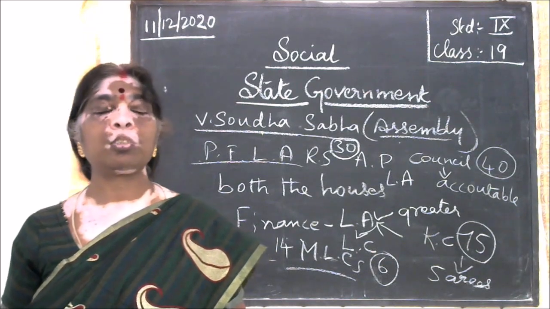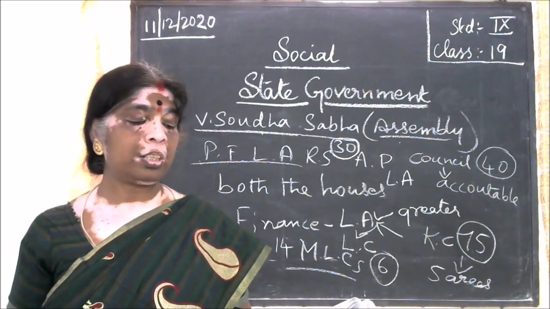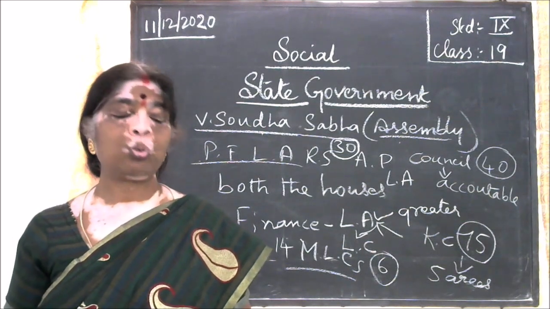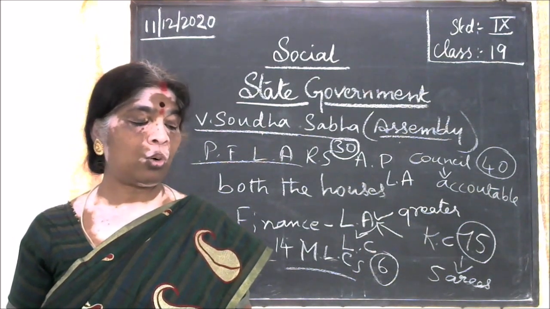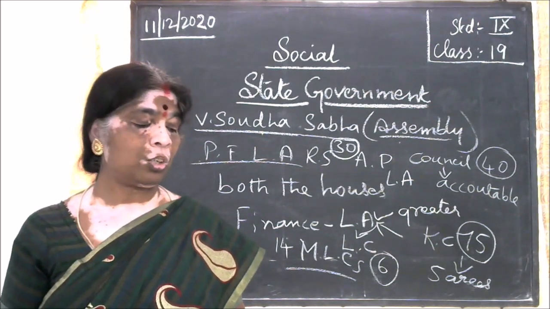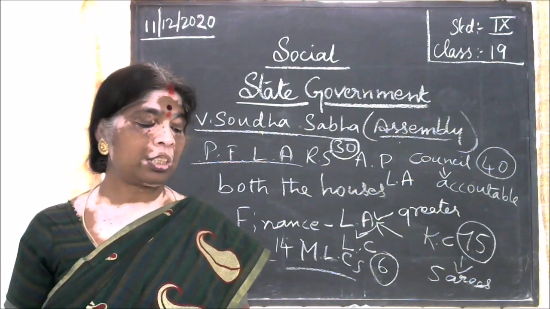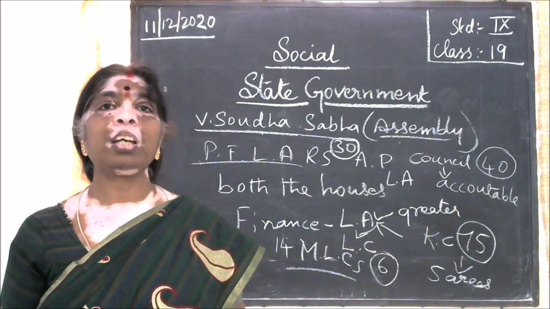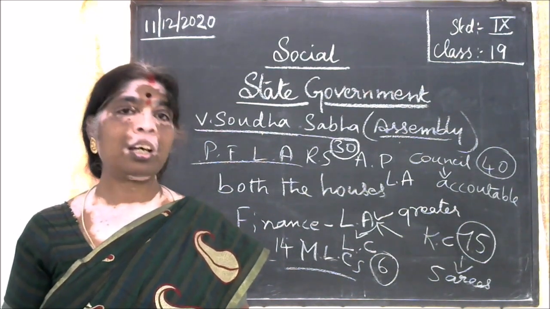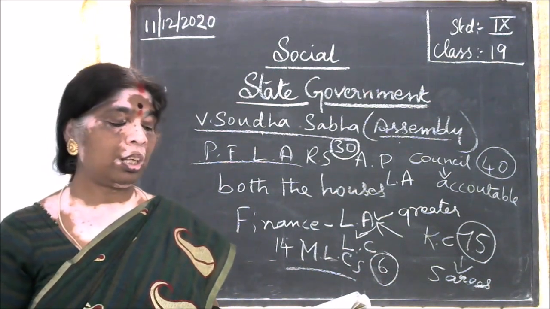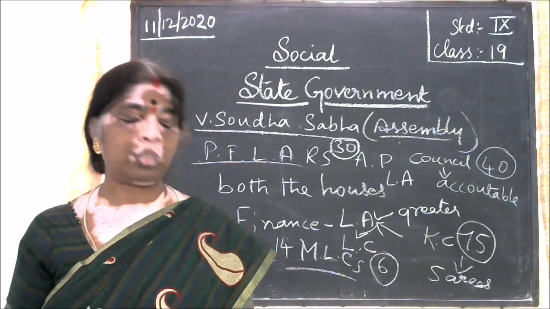The Speaker assumes the chairmanship during the proceedings of the House and ensures the dignity and decorum of the House.